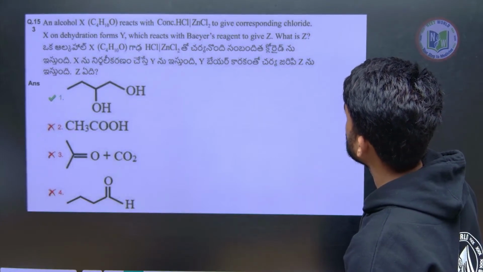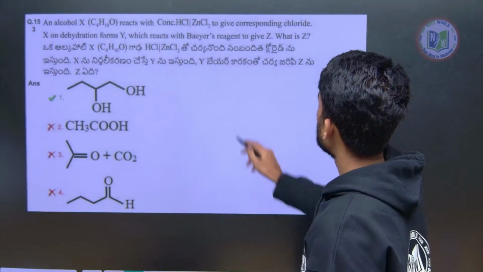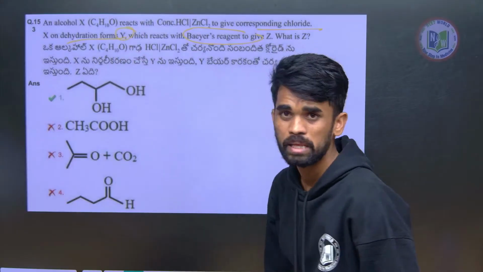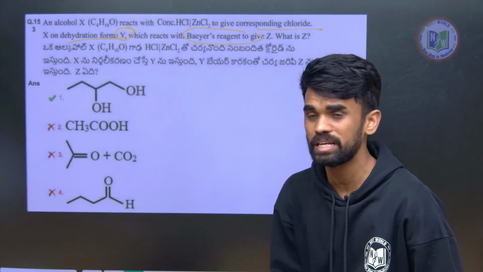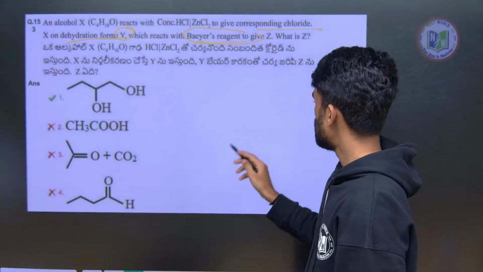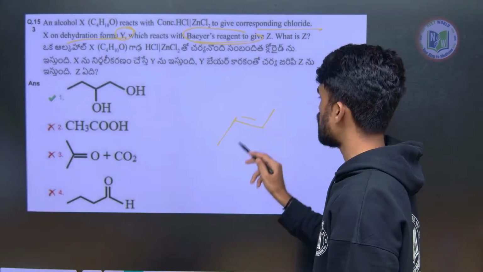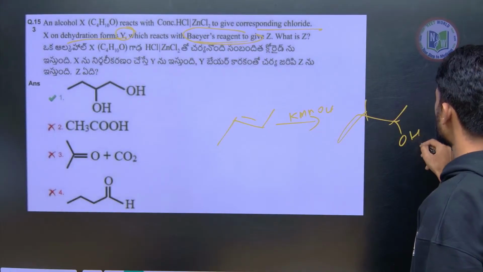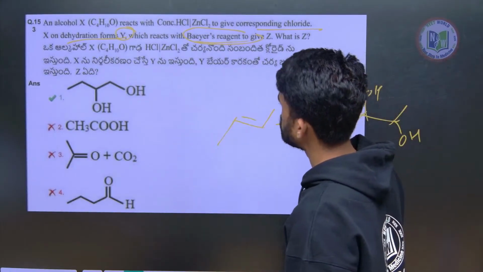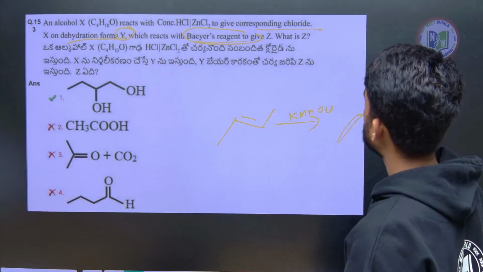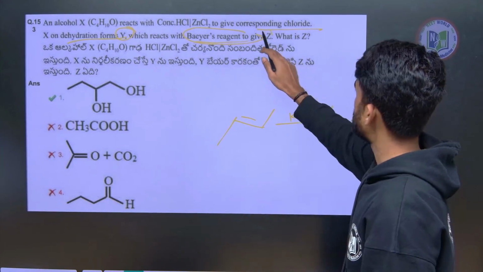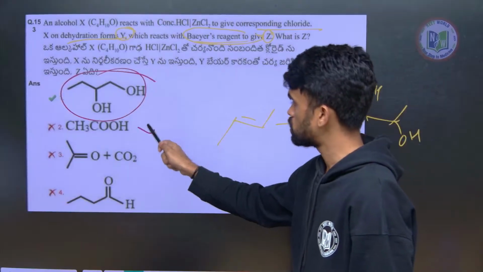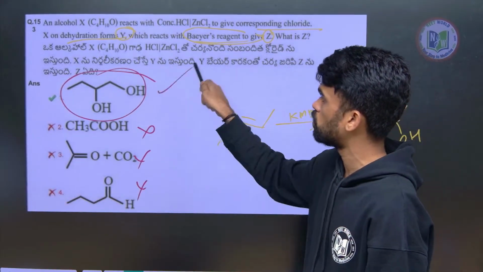An alcohol X reacts with, okay, see Baeyer's reagent, what I told you. Here corresponding chlorine, dehydration forms. Why are they saying this? Dehydration means it is an elimination reaction followed by Baeyer's reagent. Whenever we have alkenes and treat with KMnO4, that will give diols, so 2 OH groups should be there in the Z product. That is possible only in the first option, right? There are no 2 OH groups in any of these, so these can be eliminated. We can go with the first option easily.